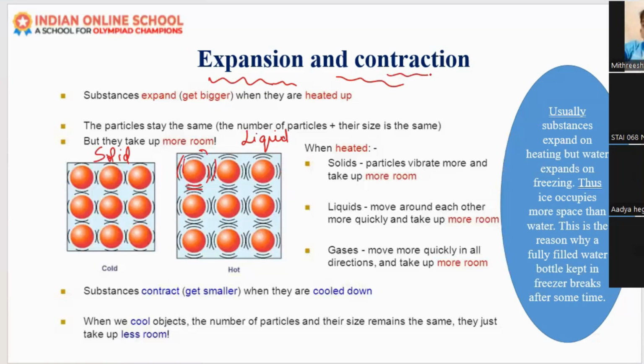And what is contraction? Contraction means once it is cooled. Once we stop giving heat, it will start cooling and change again to liquid state, and the molecules will come closer and closer, and they will become the solid state only. Yes, this is expansion and contraction.